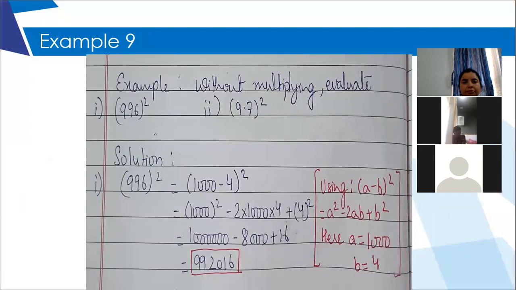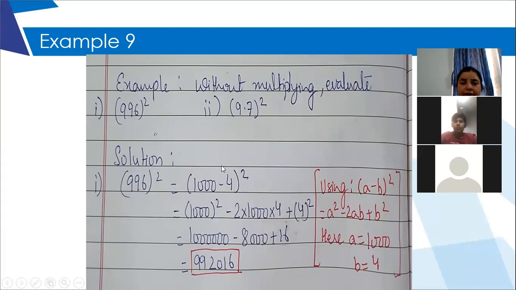Next example. Now here you have to find out the value of 996 square but without multiplying. Please see over here. It's written without multiplying. You have to evaluate, means find out the value. So that means I cannot do 996 into 996. There's something else which I need to do, and that is